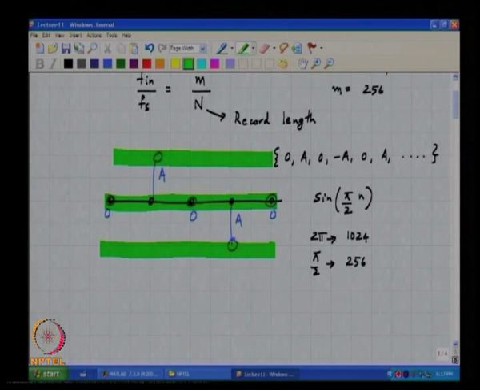So, you are not exercising the sample and hold for other values of the input. It is only these 3 values that you are looking at, right. So, which is why you are missing the action in other parts of the sinusoid, which will happen if the input frequency is chosen wrongly.